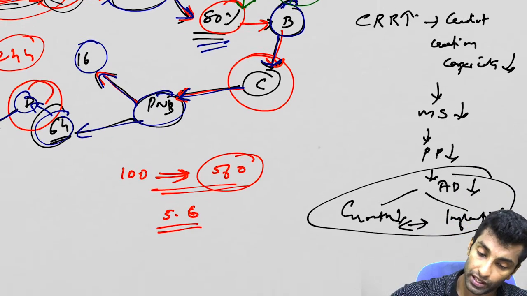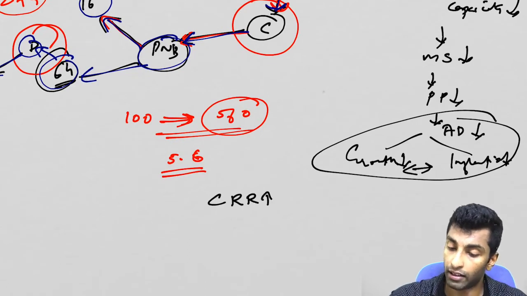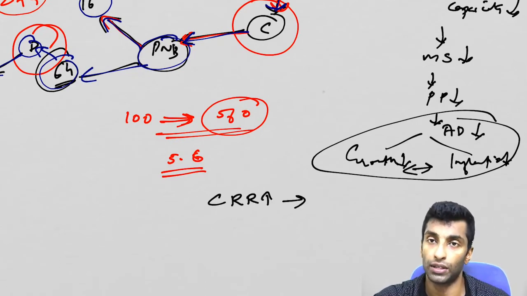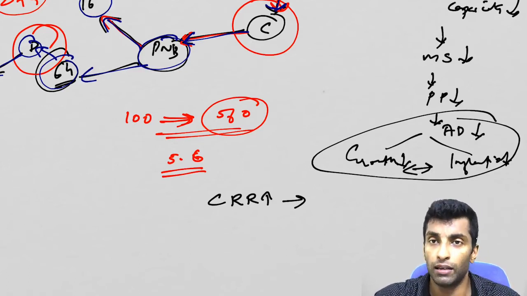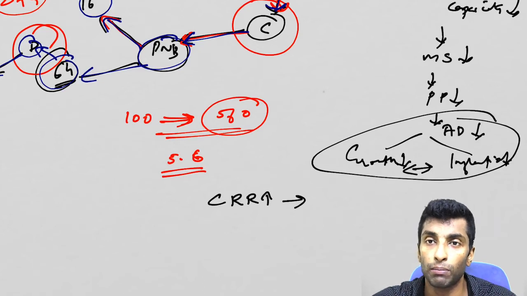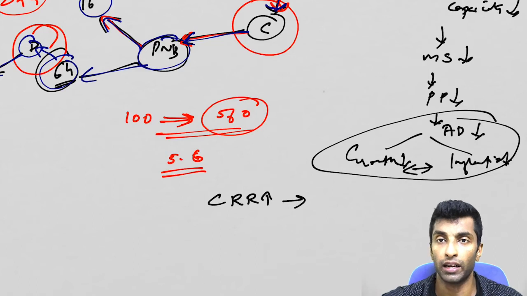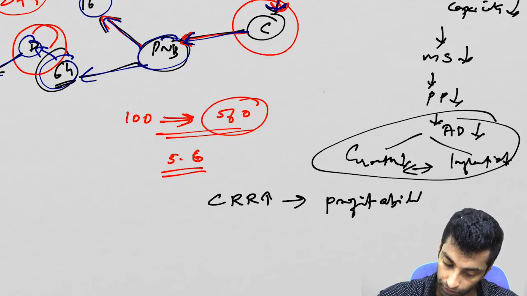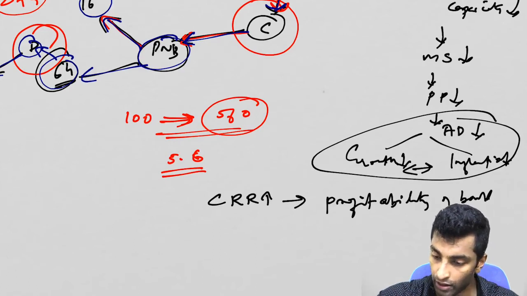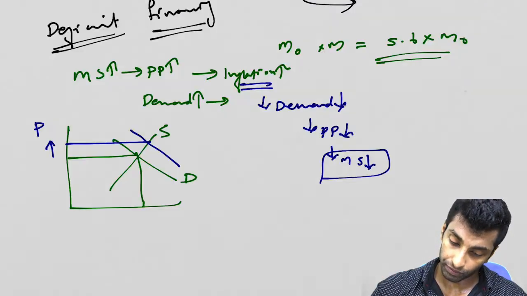Now secondly, when it comes to the bank, another point you need to know is how an increase in CRR connects with the profitability of the bank. It is directly keeping some more money with RBI idle. You are not getting any interest, so you are lending less money now. So the profitability of the bank will be directly affected and will reduce. So this is what you need to know about CRR.